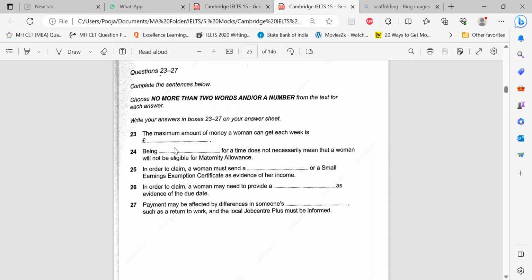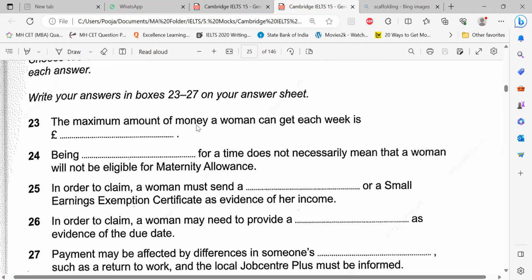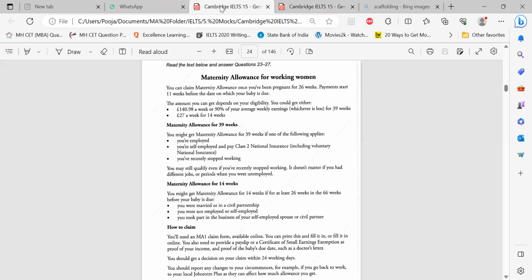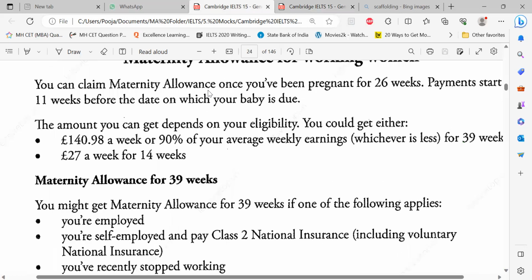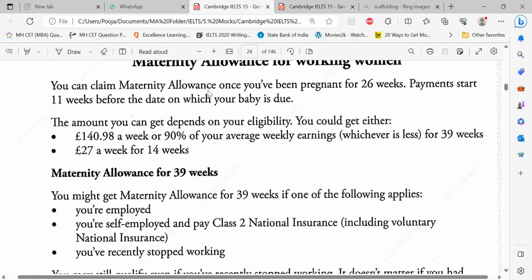All right, first question. Maximum amount of money. Did you understand the outer range? A woman can get each week is, find the answer from this, is the amount that we are thinking of. Is the maximum. Look at the amount.